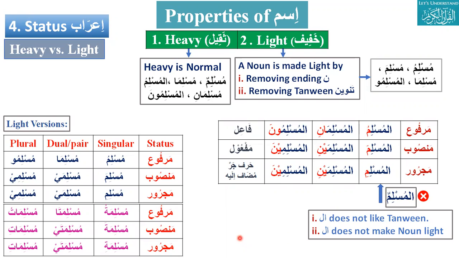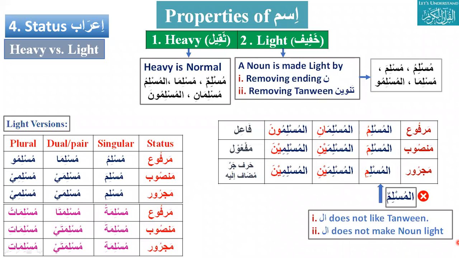Al Muslimu. Al will be al Muslimu. So al does not like tanween, but al does not make noon light. So for al, you just remember that in singular, what it does is change the tanween into a singular haraka.